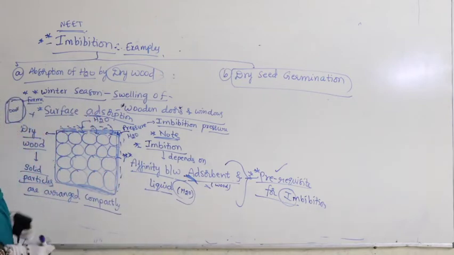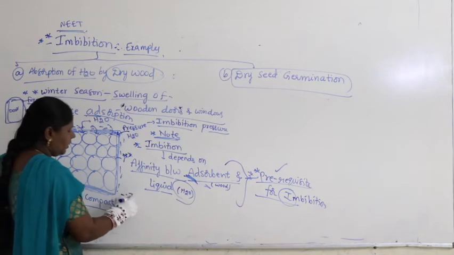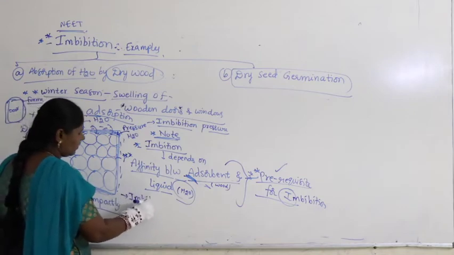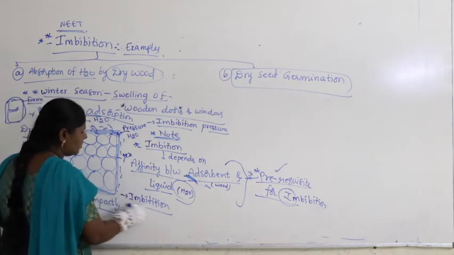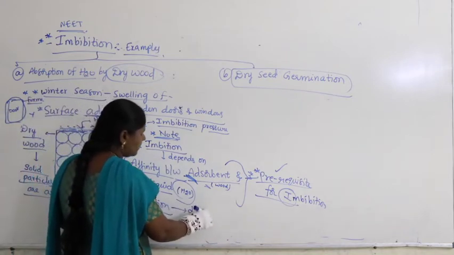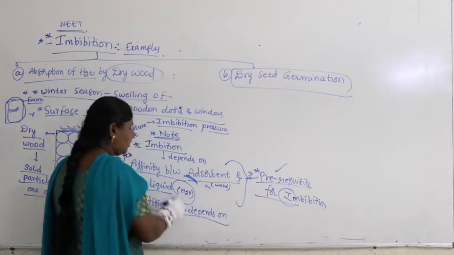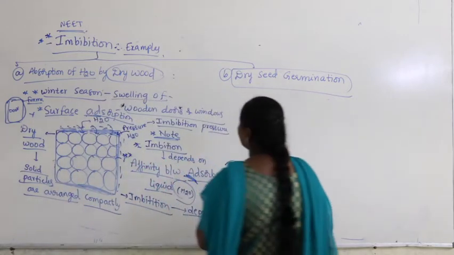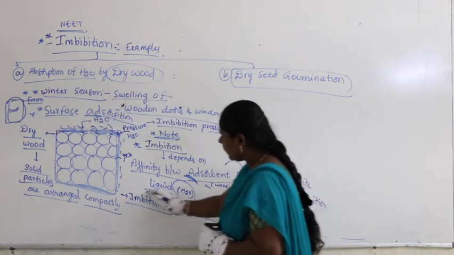Right. And similarly, you can also take that imbibition also depends on... Here you can also write one more thing. Water potential gradient. Better I will write this statement upper side.